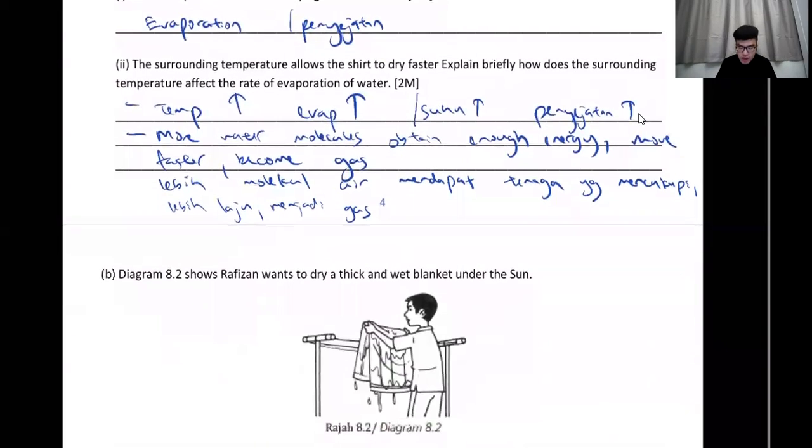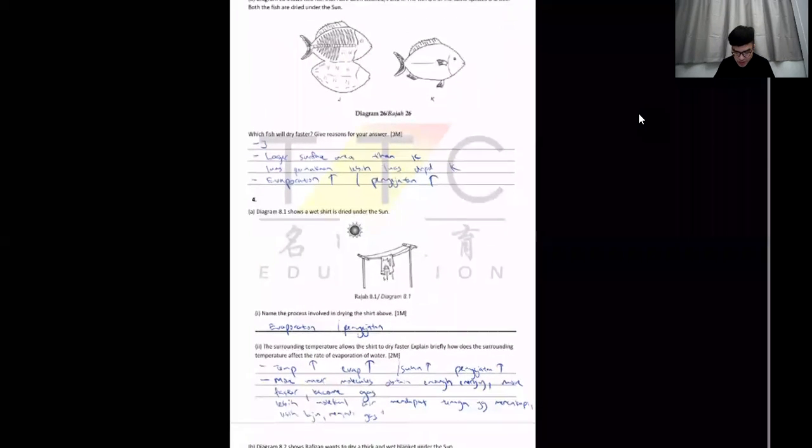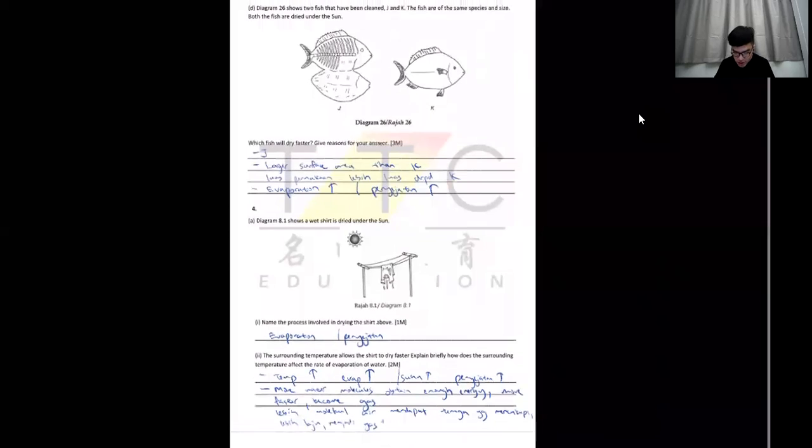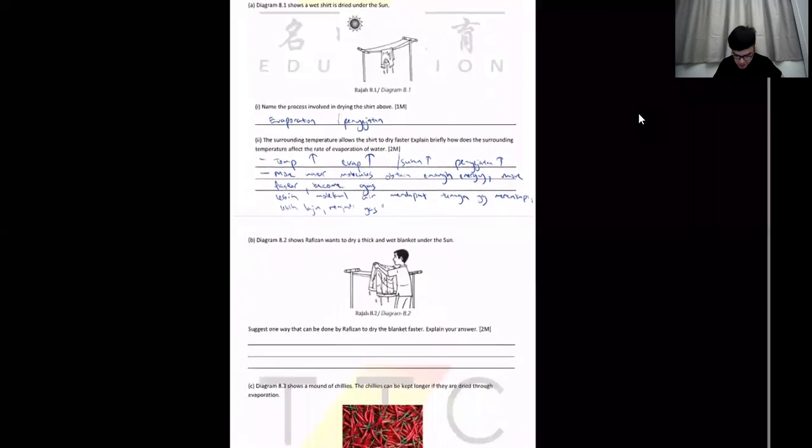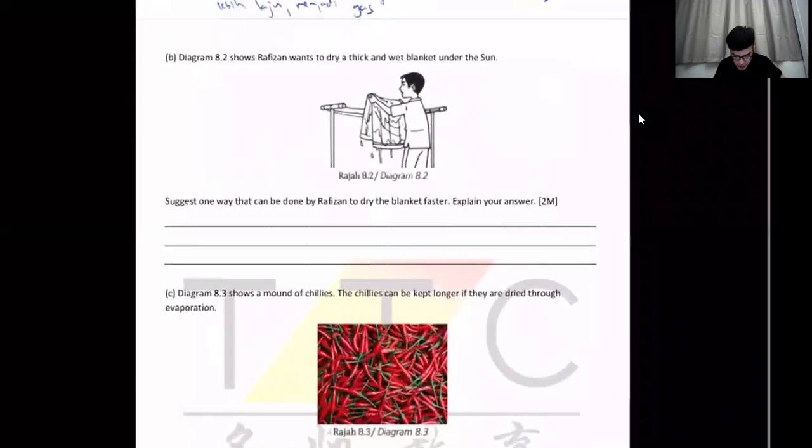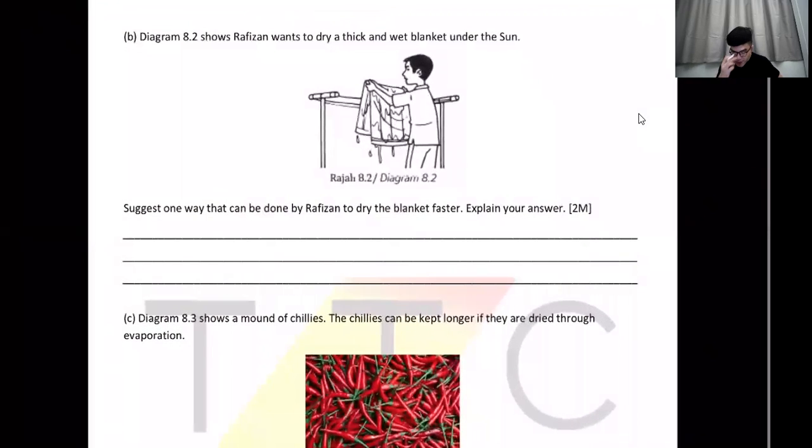It's not recommended that you write full sentences here because this is for you to see. If you write this very long, when you're doing revision, it's going to be hell to read. You want to write full sentences, you do it in the exam. There's plenty of time for you to do that, don't worry. All right, so take a screenshot here. If you're done, then let's move on to question 5 or question B. Rafiza wants to dry a thick and wet blanket under the sun.